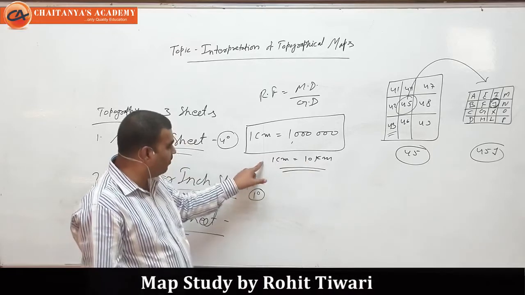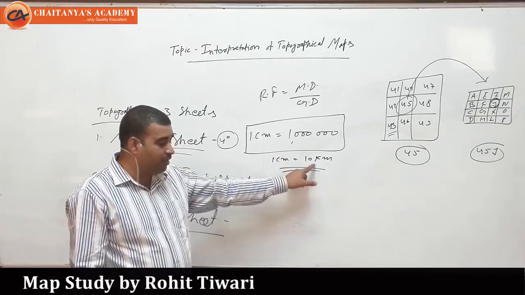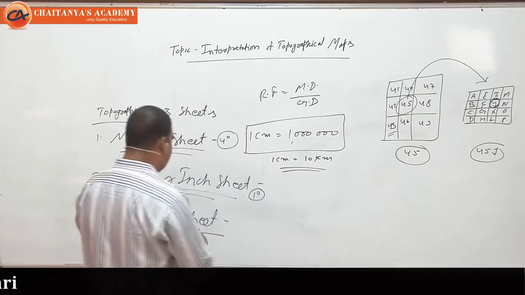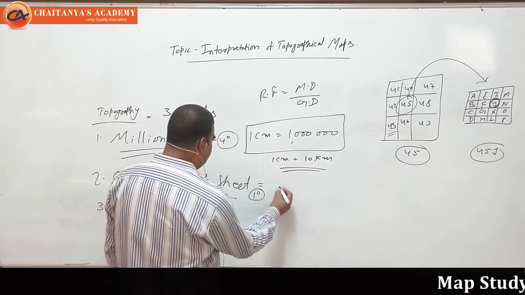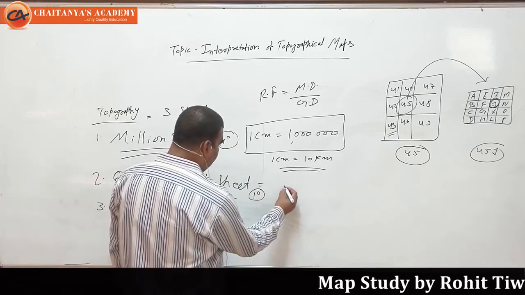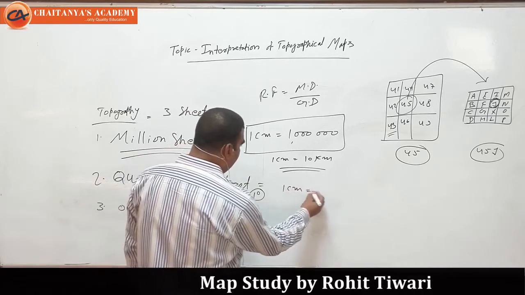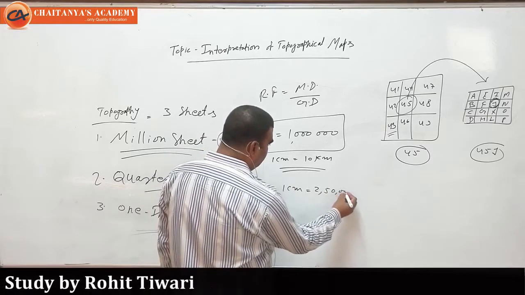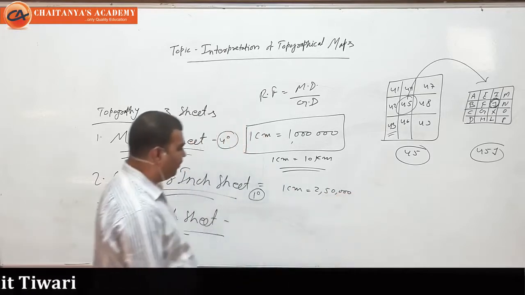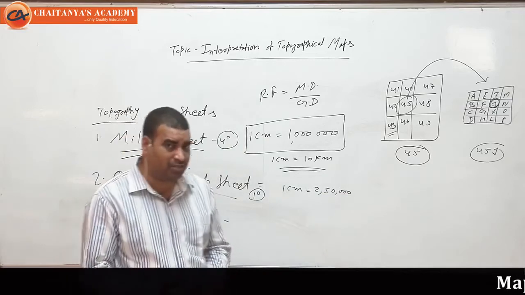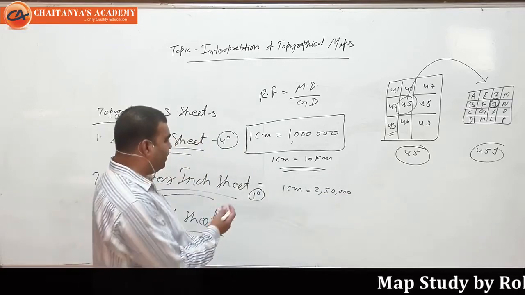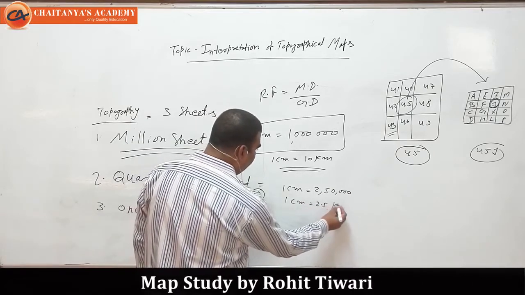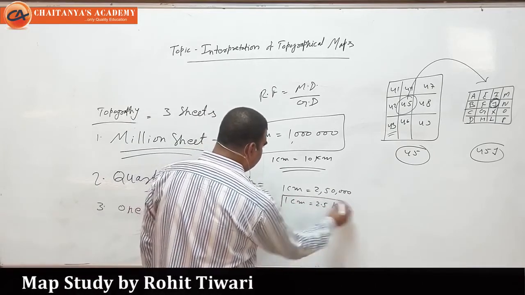Now the quarter inch sheet is 1 degree, and the scale is different. 1 centimeter equals 250,000, or 2,50,000 in the Indian way of saying, which means 1 centimeter represents 2.5 kilometer of actual distance.